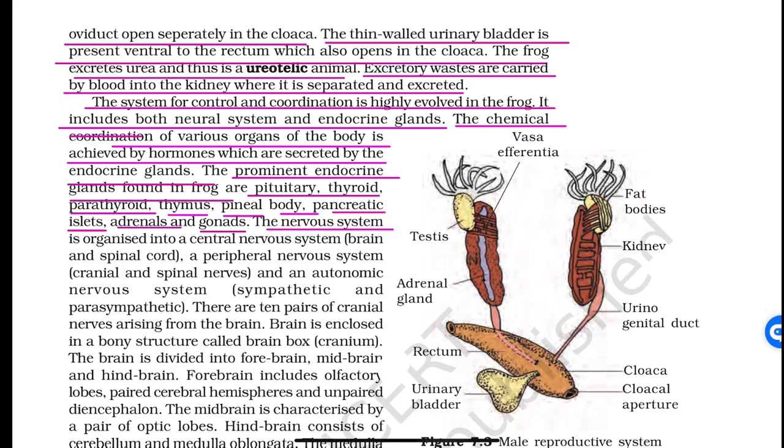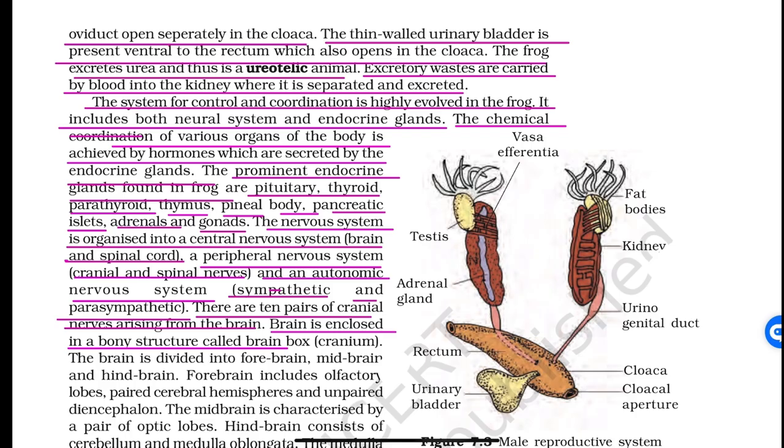The nervous system is organized into a central nervous system, brain and spinal cord, and peripheral nervous system, cranial and spinal nerves, and an autonomic nervous system, sympathetic and parasympathetic. There are 10 pairs of cranial nerves arising from the brain. Brain is enclosed in a bony structure called brain box, cranium. The brain is divided into forebrain, midbrain, and hindbrain.